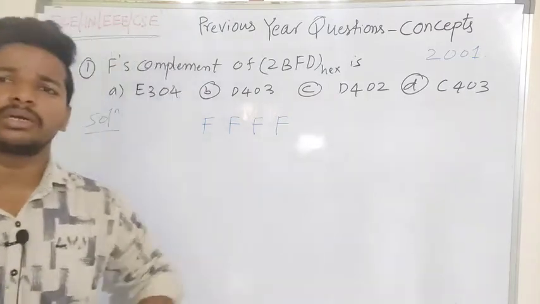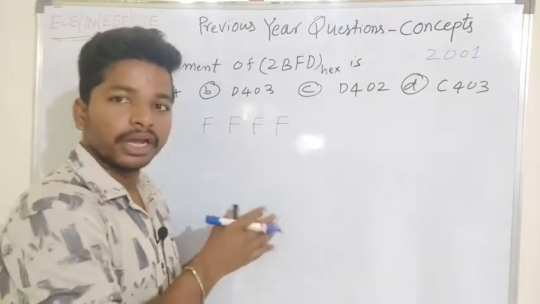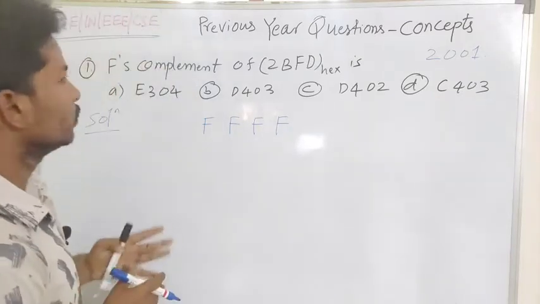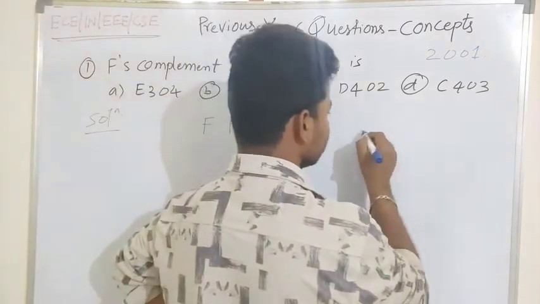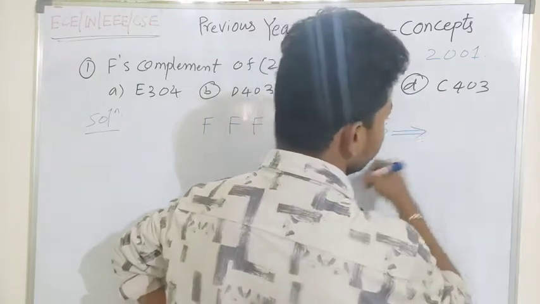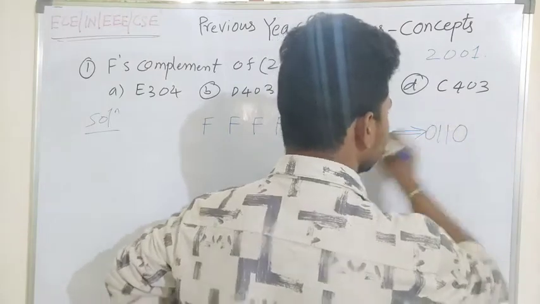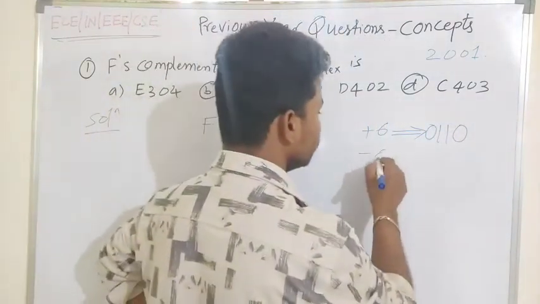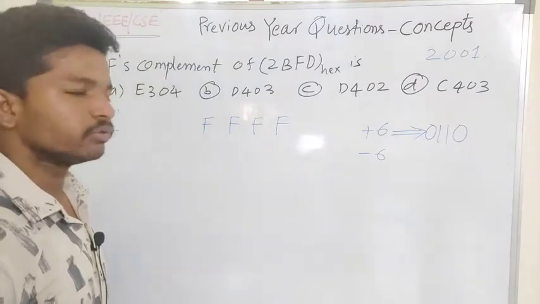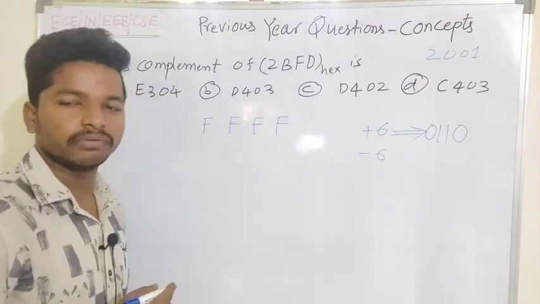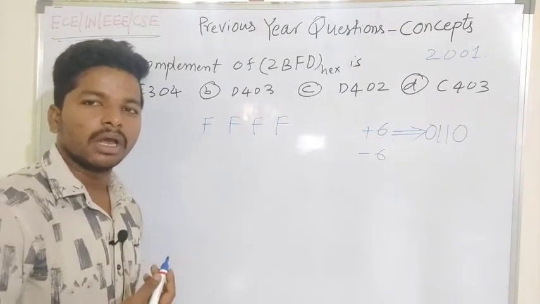The complement concept is mostly used in representing a negative number, where we use the F's complement. If we want to represent a positive value, like 110, and we want to differentiate a negative number, we use the sign bit: if the MSB equals 1, we call it a negative number, and if the MSB equals 0, we call it a positive number.